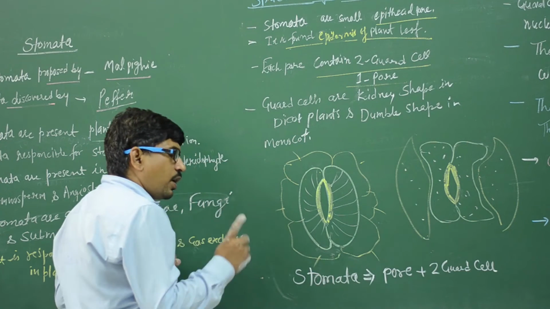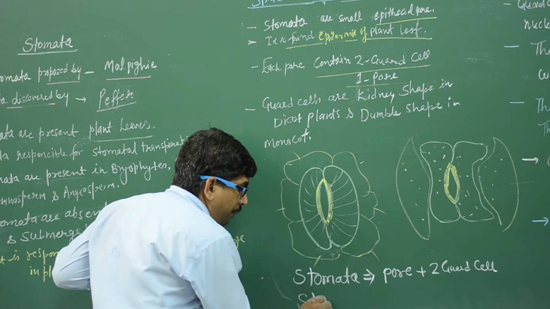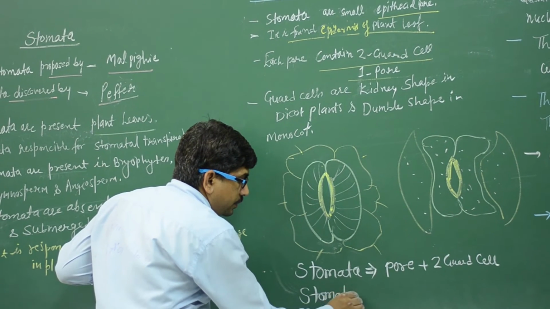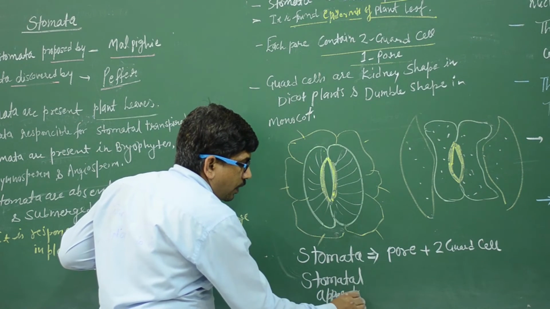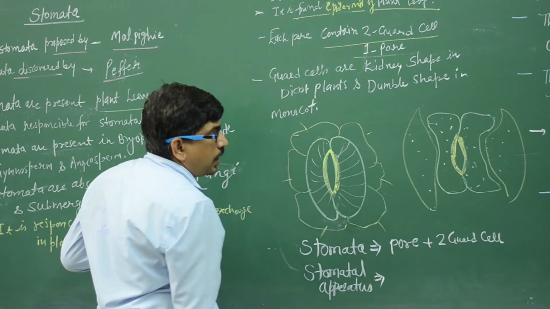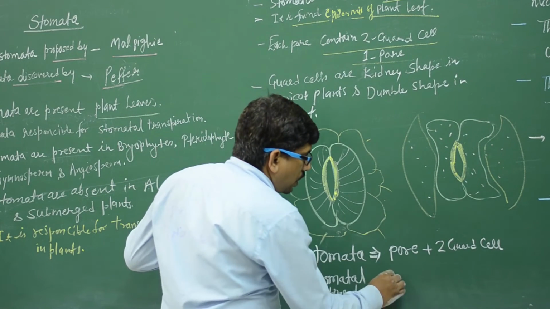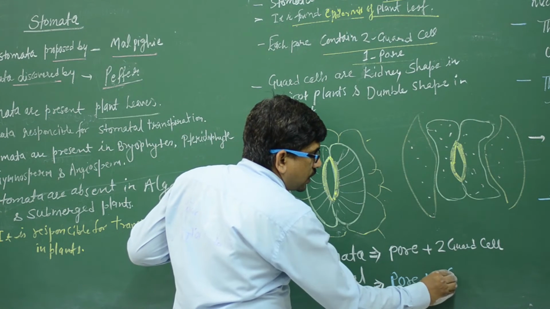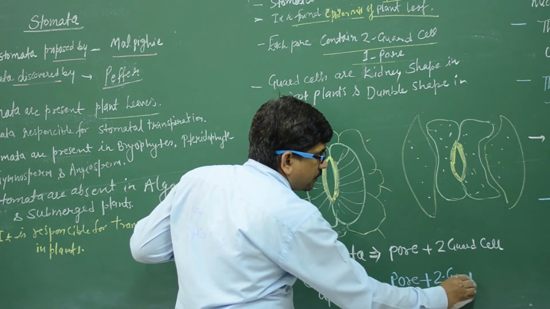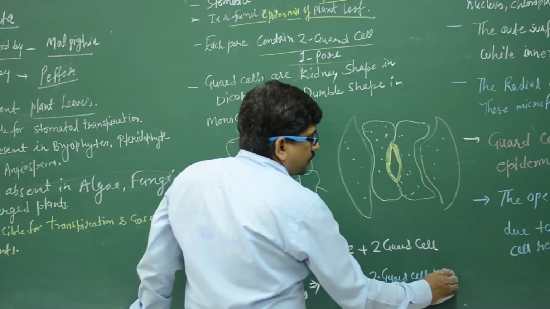Another term in your NCERT book, class 11th anatomy, is the stomatal apparatus. In this condition, it is the pore plus two guard cells plus subsidiary cells.